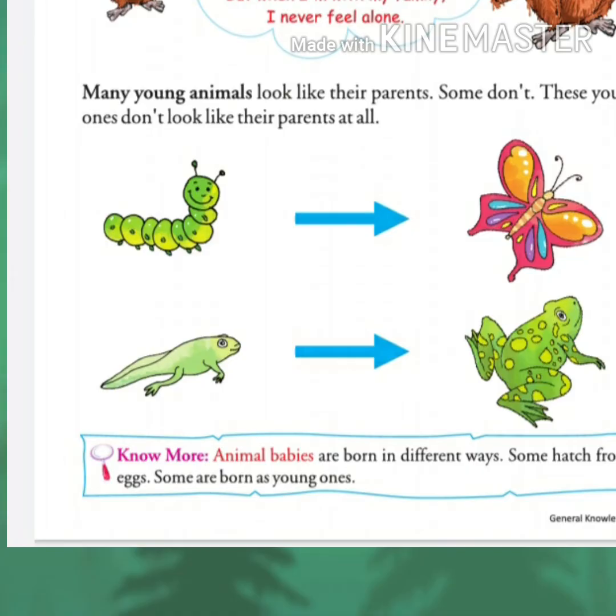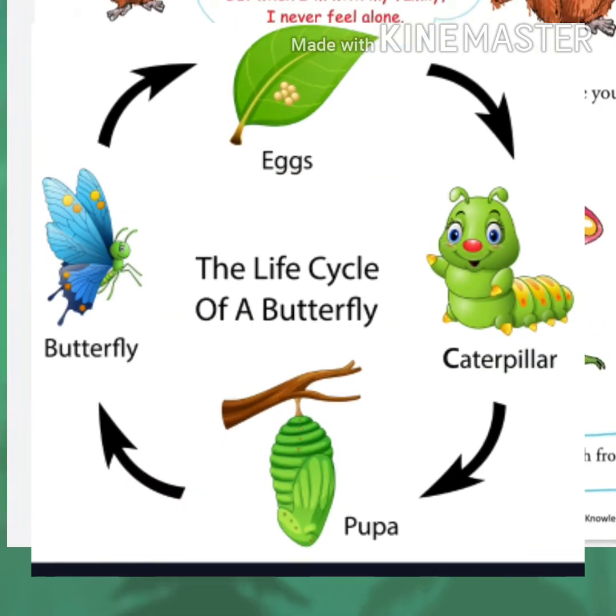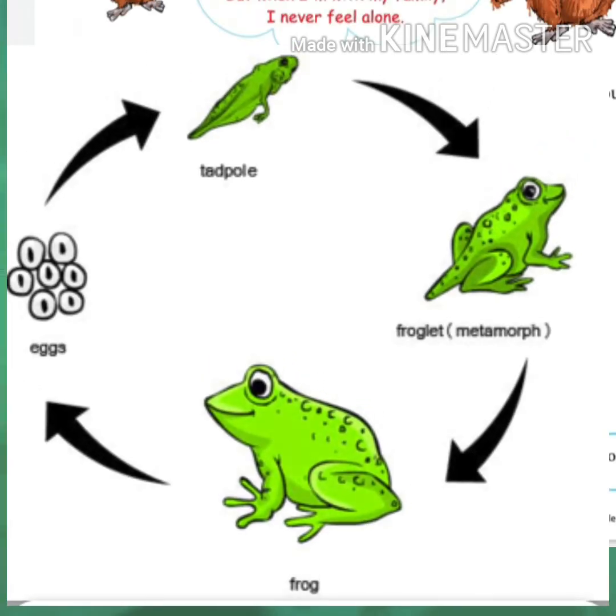For example, the baby of a butterfly is called a caterpillar and the baby of a frog is called a tadpole. A baby caterpillar does not look like its parent butterfly, and a baby tadpole does not look like its parent frog. So, these animals have to undergo several changes throughout their life cycle to develop into their adult forms.